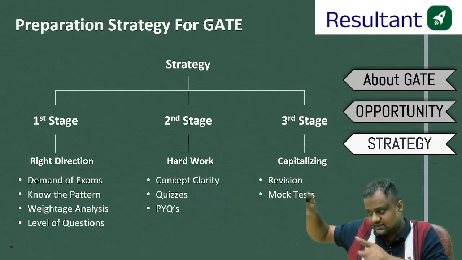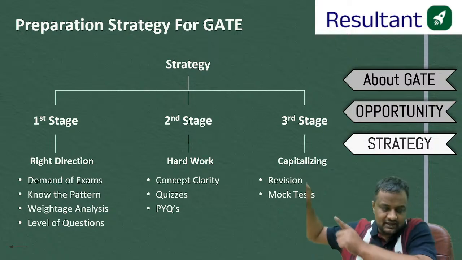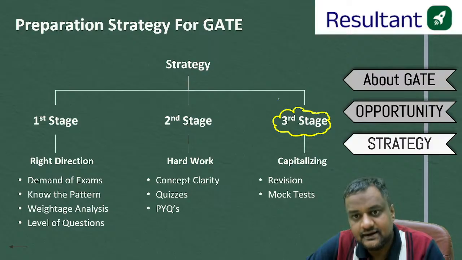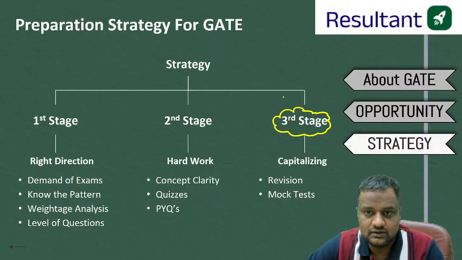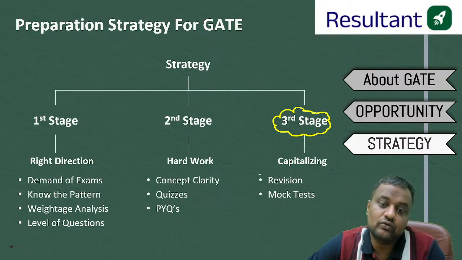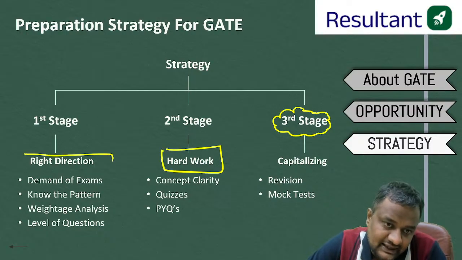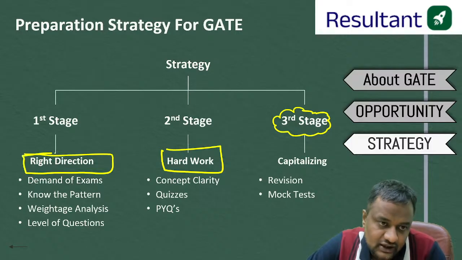Then fourth subject, subject test of the second subject. Fifth subject, subject test of the third subject. After that, guys, the third stage. In the third stage, what you have to do is capitalize on the work. Here you have done the hard work. From here you will be getting the right direction.